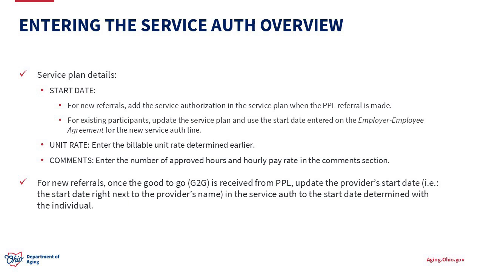For the unit rate, enter the billable unit rate determined with the OH Passport Calculator tool. In the comments section, enter the number of approved hours and hourly pay rate. For new referrals, once the good to go is received from PPL, update the provider's start date in the service authorization to the start date determined with the individual.